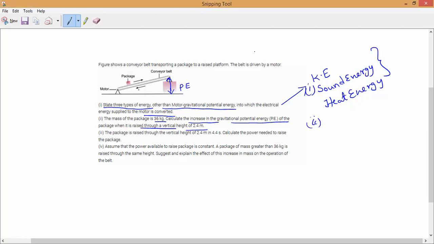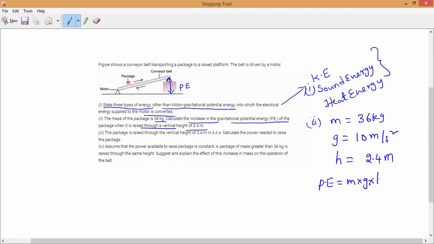Second question. Everybody tell me. mg. Not all solving. Yeah, very good, 864 joules. Yes. So now you can take mass equal to how much? 36 kilogram. And it is raised up, so is g positive or negative? g is positive. It is raised up. Oh, it's correct only. Sorry, Monish, it is correct only, but it is okay. Potential energy, we can take minus also. So now potential energy is equal to m into g into h, which is equal to what?